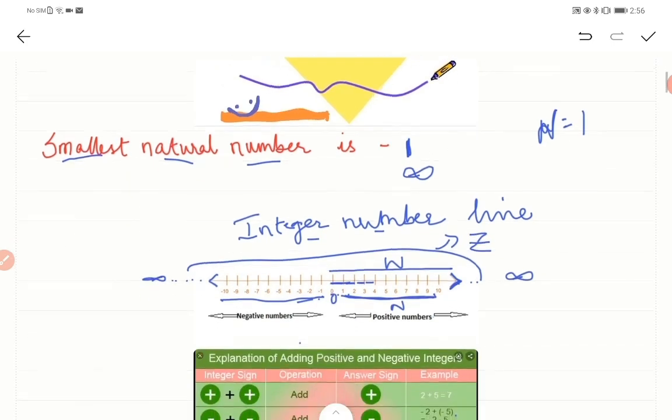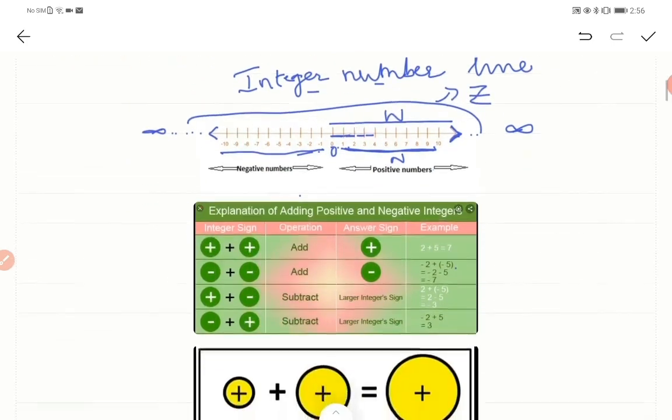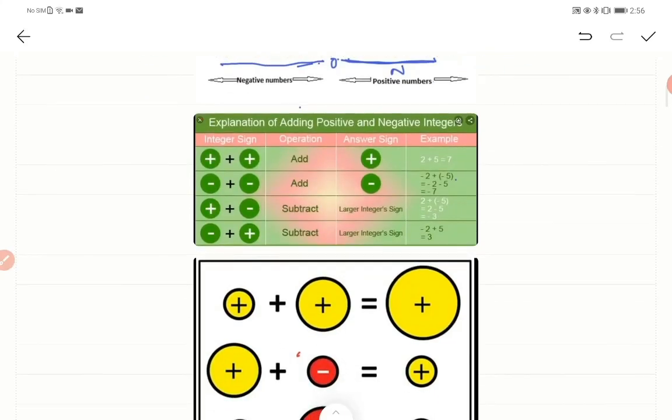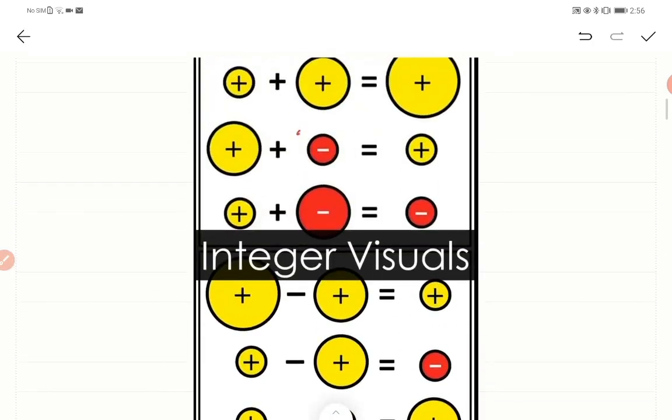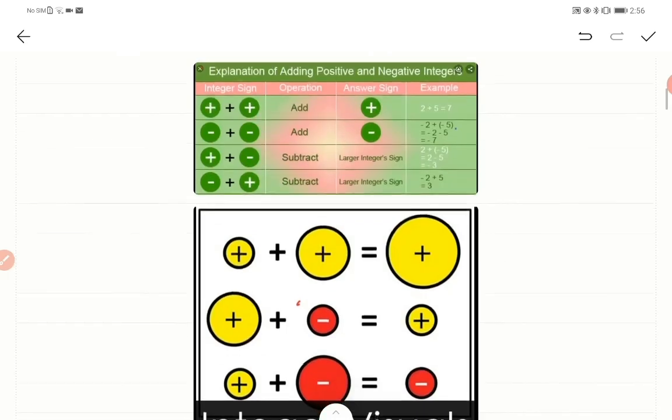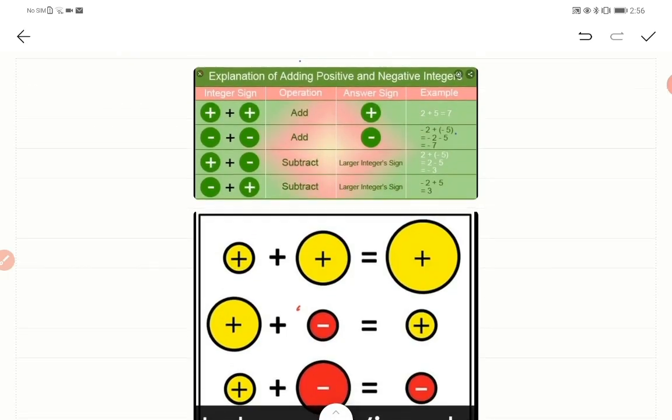Today, students, we will concentrate on the addition and subtraction of integers, using the number line as well. You just need to remember these signs and their weightage. It's very easy.